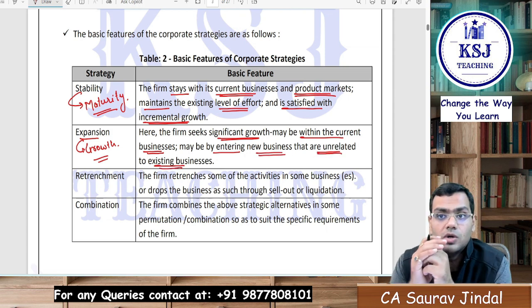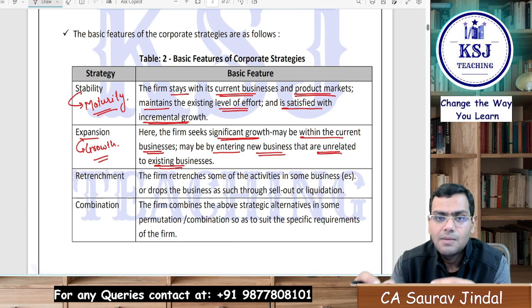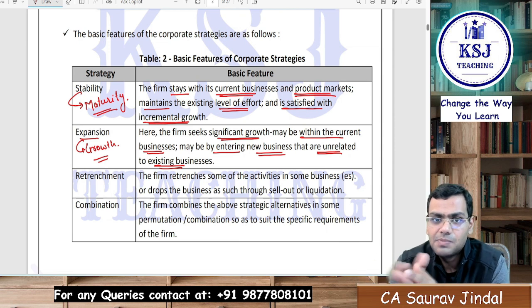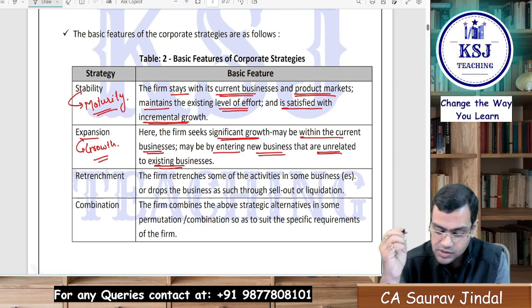So they just want to grow, right? They say we have resources, we have money, we just want to expand. Our business is doing really good. We will use the money from that particular business. We just want to grow. We can't stay stabilized. We will expand our business. Maybe they expand the existing business, or they might go for a new kind of business, right?